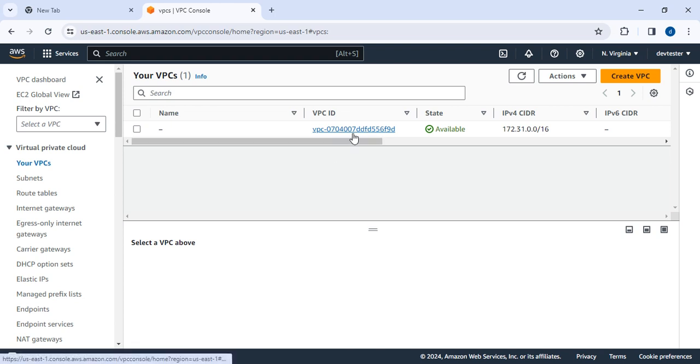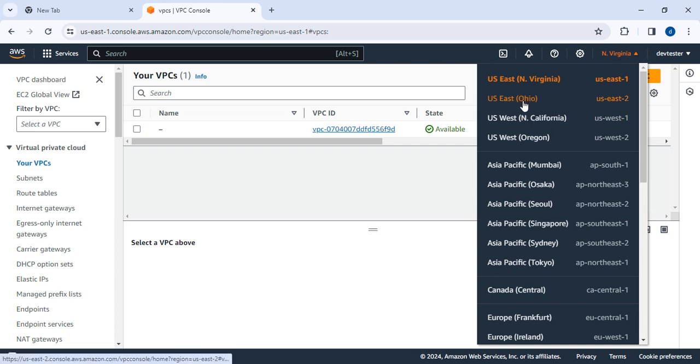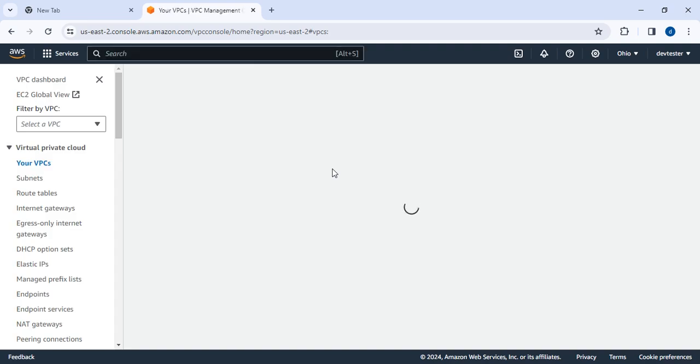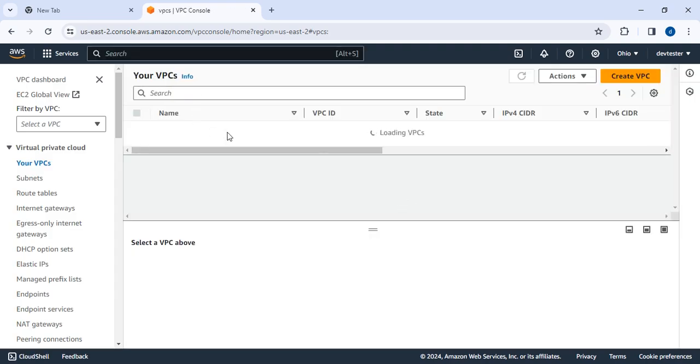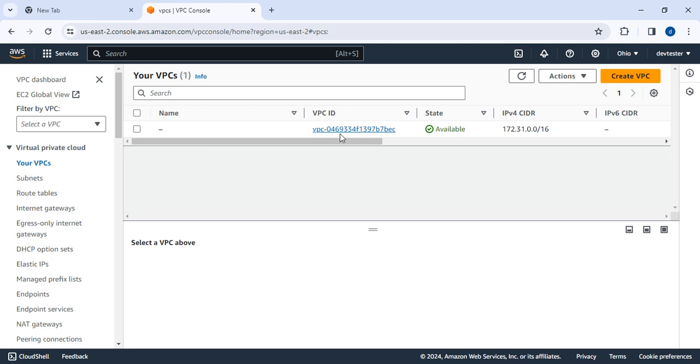Am I getting the default VPC? Yes. Suppose I change the region to US East, Ohio. Here I haven't created any custom VPC. By default, AWS has provided one. Here you can find that in every region, AWS provides the default VPC to us. If you want to use it, you can. Otherwise, you can create your customized network based on your requirement.